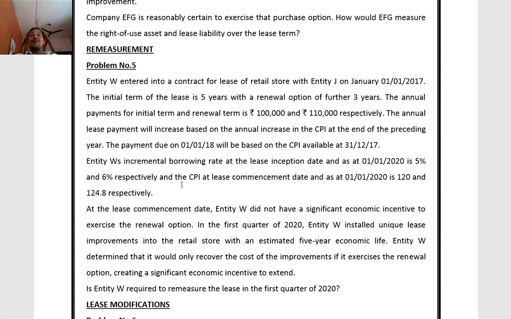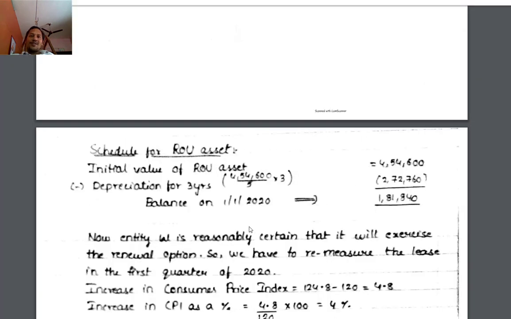As a percentage it comes to 4%. So the consumer price index rises by 4%. The same thing we have to incorporate for lease rent also. The annual lease payments will increase based on annual increase in the CPI at the end of the preceding year. So we have to change it along with the consumer price index.